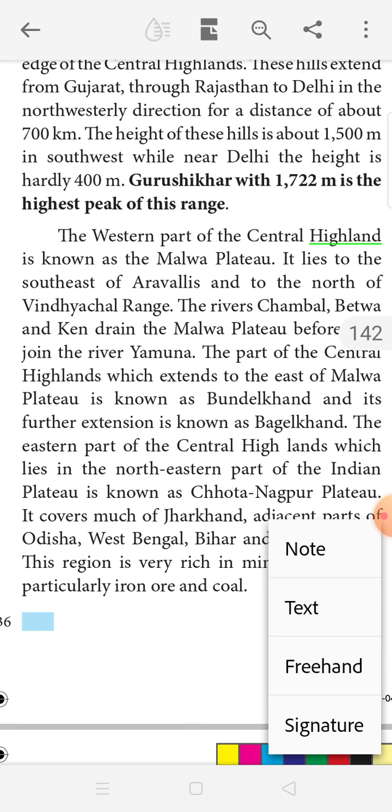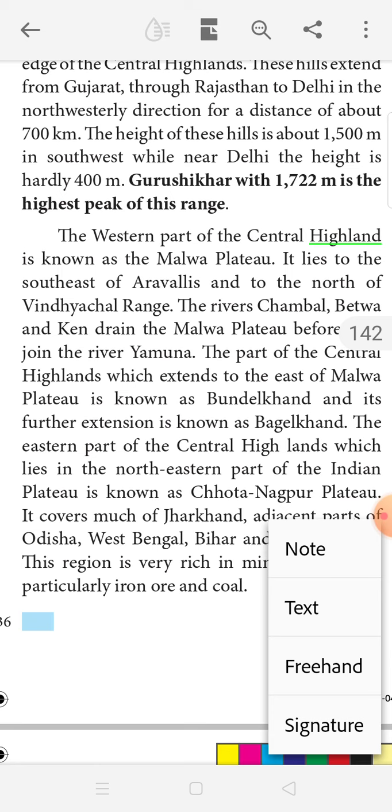The part of the Central Highlands which extends to the east of the Malwa Plateau is known as Bundelkhand, and its further extension is known as Baghelkhand.